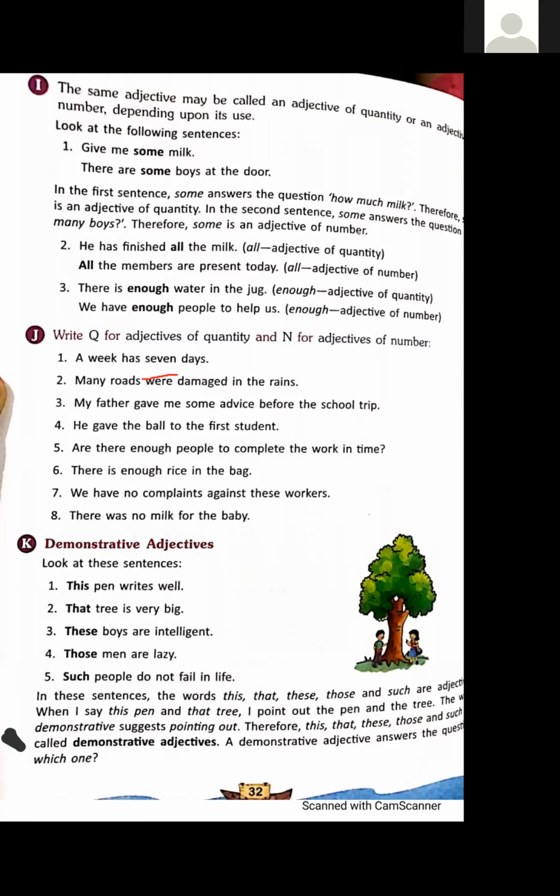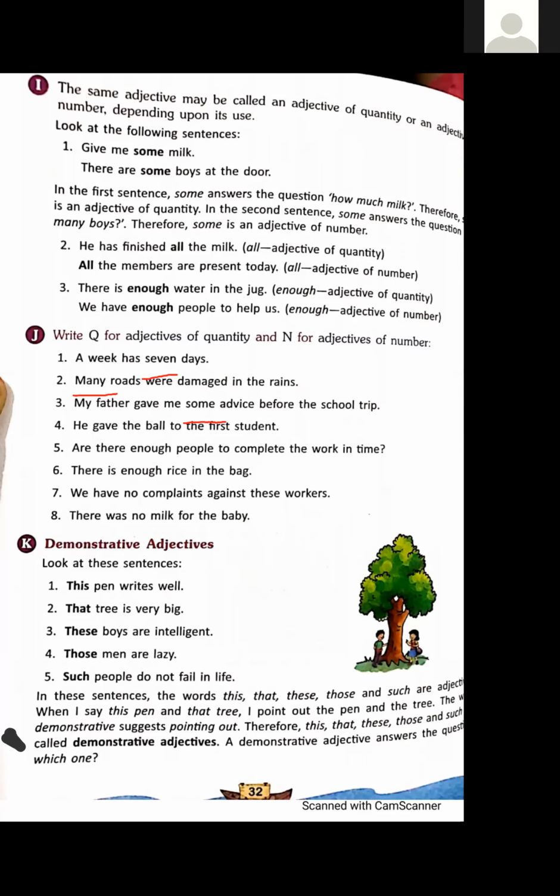Okay. Second, many roads were damaged in the rain. Here, many is an adjective, and this is an adjective of number again. Third, my father gave me some advice before the school trip. Here, some is an adjective and the noun is advice. We can't count advice. Okay, that's why this is an adjective of quantity.